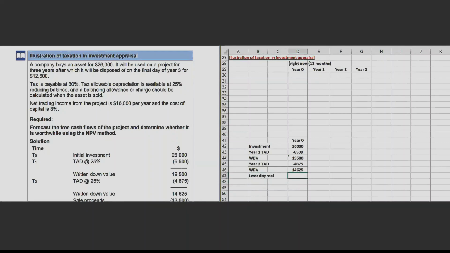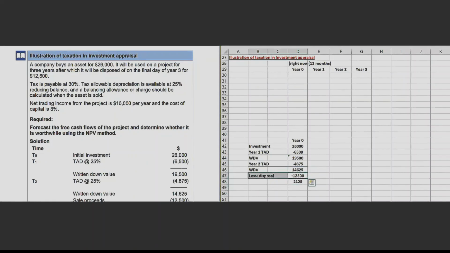Disposal proceeds are going to be 12,500. Now check whether it is a gain or a loss. So it seems to be a case of loss here. An asset having a WDV of 14,625 is sold for 12,500. That means you have incurred a loss of 2,125.